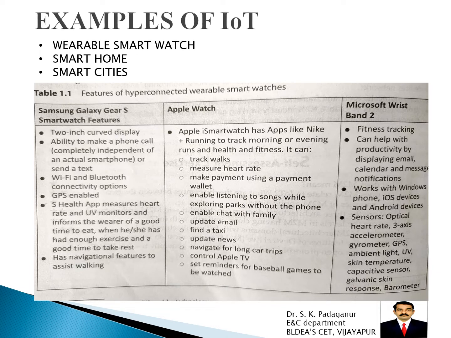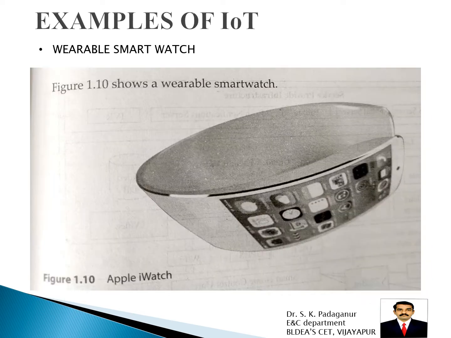This is about the wearable watch, and this is how the Apple Watch will look. It has different features like this, where you will find so many features. It has a tracking system, measures heart rate, and makes payments using a payment wallet. Online payment is also done through the Apple Watch. This is an example, so that's why I quote it.